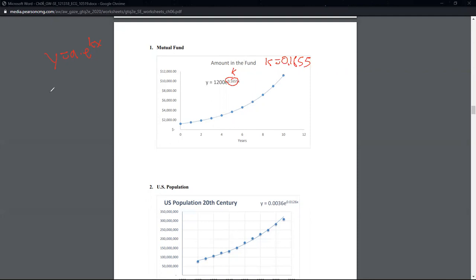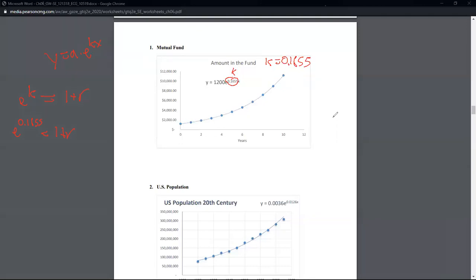So now what we do is we set e to the k, the growth factor in one format, equal to the growth factor in the other format, which is 1 plus r. So we set e to the 0.1655 equal to 1 plus r. This e to the 0.1655, we just use our calculator to find that.